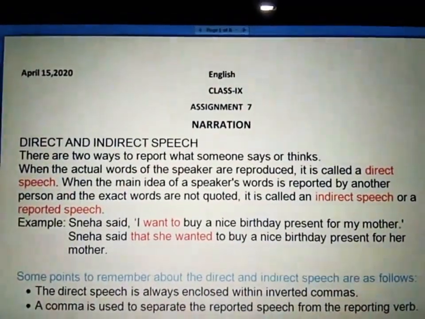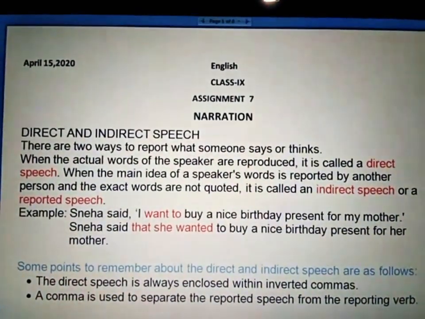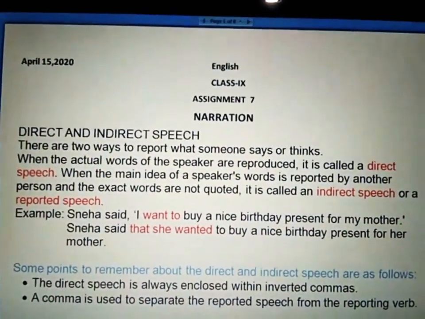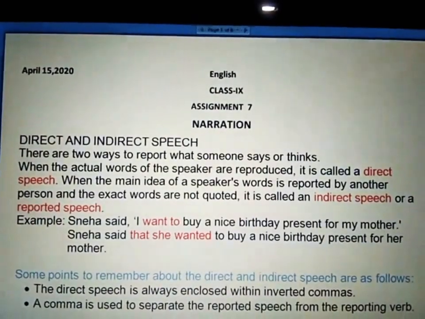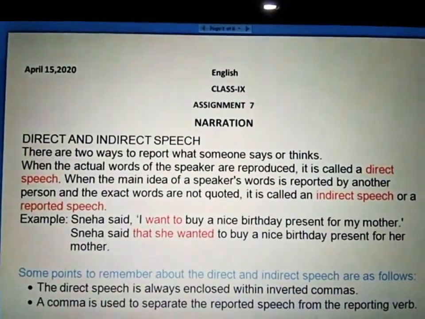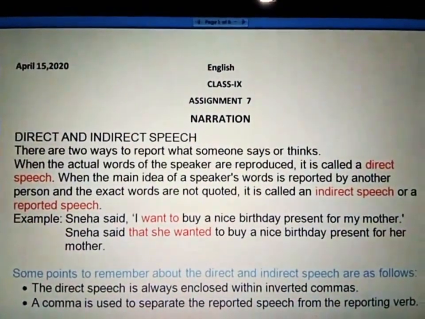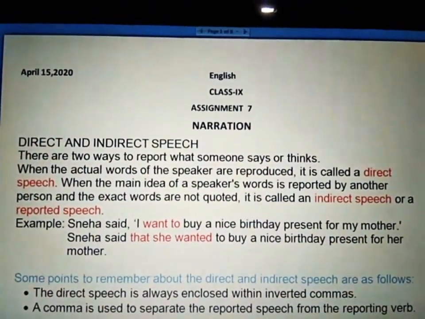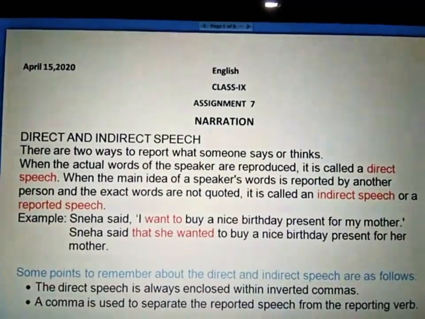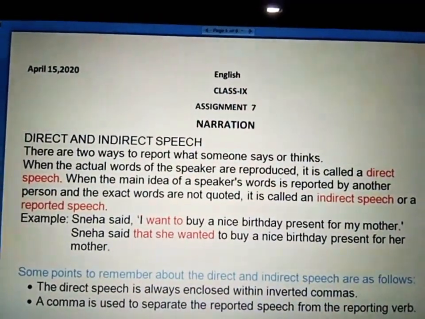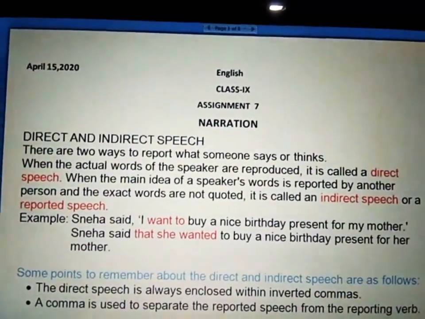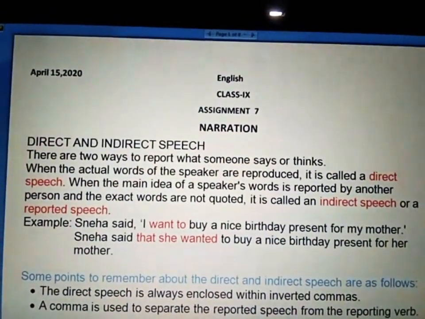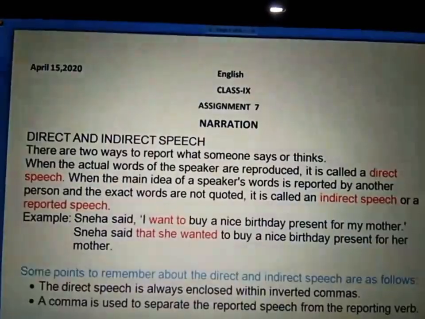For example, Sneha said, "I want to buy a nice birthday present for my mother." When we change it into indirect speech, it will become: Sneha said that she wanted to buy a nice birthday present for her mother. It has been reported by another person, so we have not used any quotation marks or any comma.